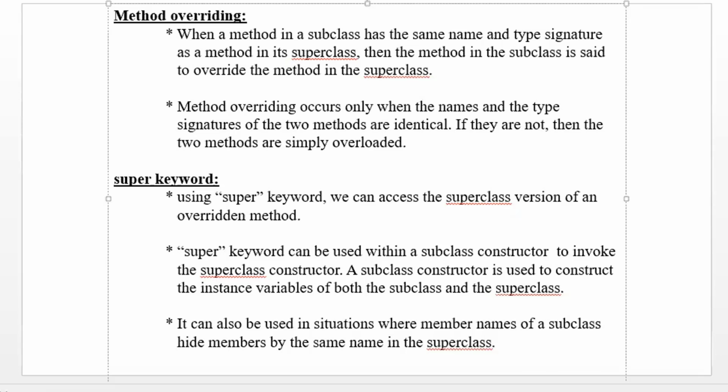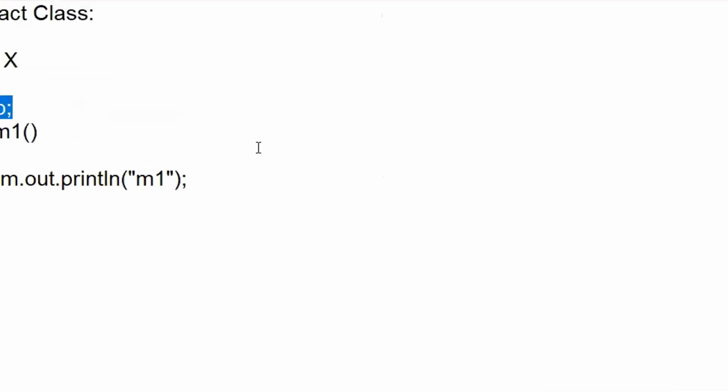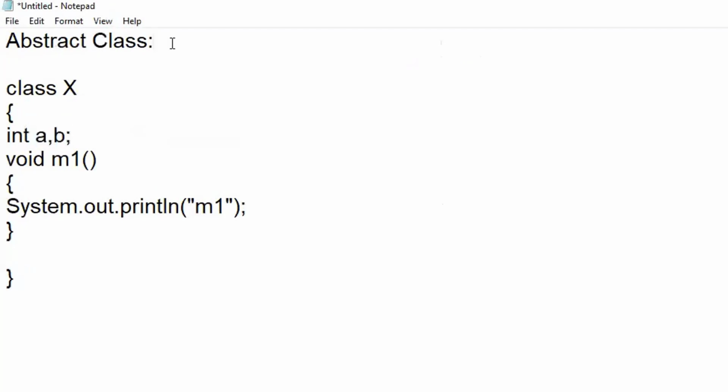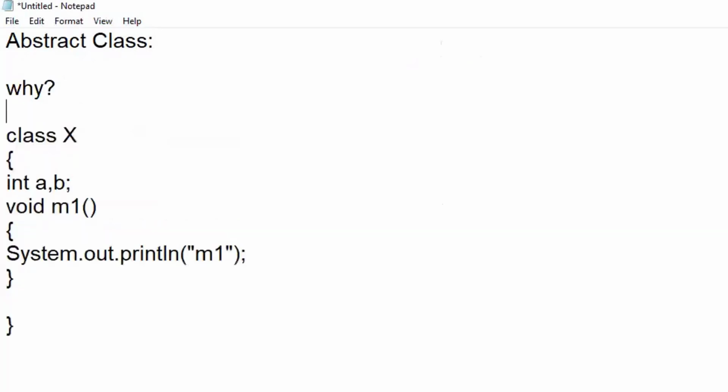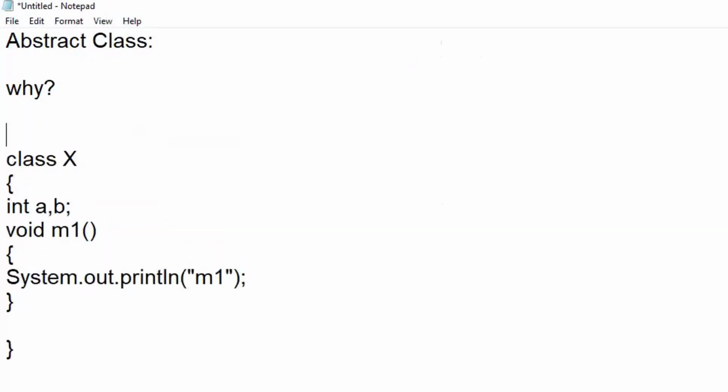Yes. Okay, so good questions. In today's class, I wanted to discuss what is called an abstract class. Before we proceed with how to use an abstract class, first we need to answer a basic question: why do you require an abstract class? What is the purpose of an abstract class?